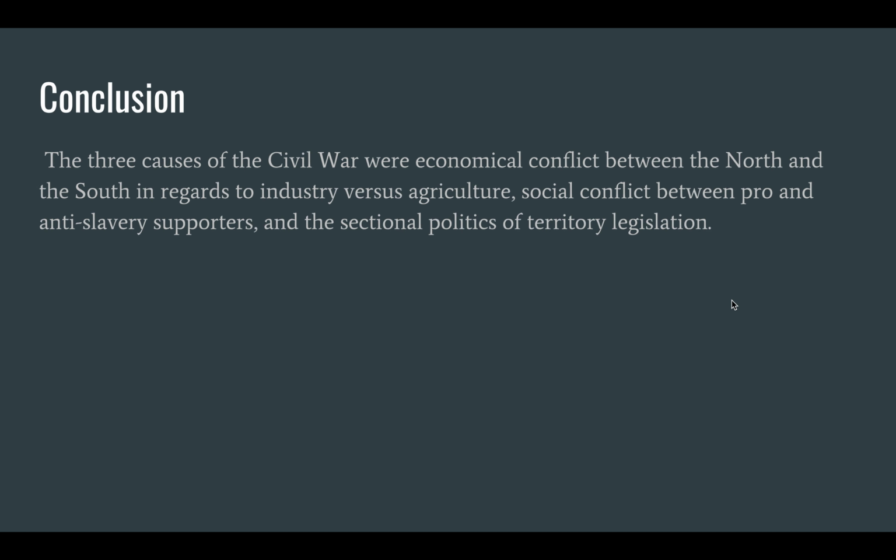In conclusion, the 3 causes of the Civil War were economic conflict between the North and the South in regards to industry versus agriculture, social conflict between pro- and anti-slavery supporters, and the sectional politics of territory legislation.